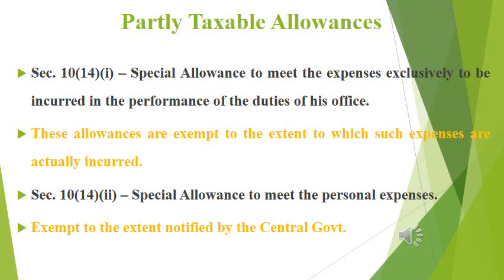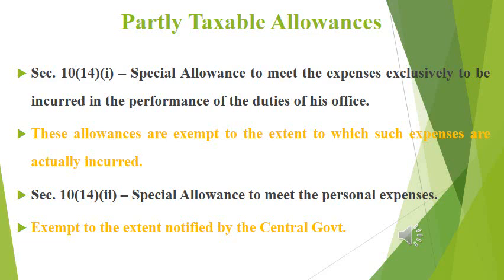The second one, under the same section 10 subsection 14(2), is special allowance to meet the personal expense. So there are two kinds of partly taxable allowances. One is for official purpose and another one is for a personal expense.